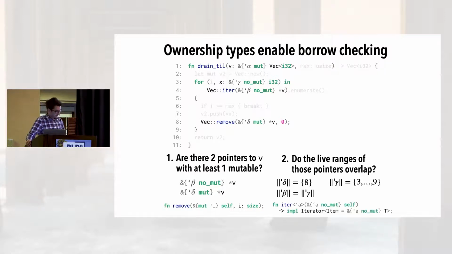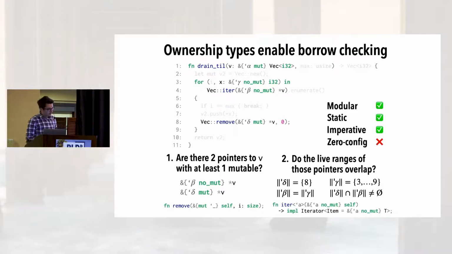And the reason for that, again, comes down to the type signature of the method involved. The type of iter uses what's called lifetime polymorphism. So this variable tick a indicates that the lifetime of the input vector, self, is the same as the lifetime of the output references. So by only using the type of iter, we therefore know that beta is equal to gamma, therefore that beta and delta overlap because line 8 is in both sets, and so we have these overlapping pointers where there's at least one that's mutable, therefore raising the error. That's how the borrow checker works in Rust, using ownership types to check memory safety.